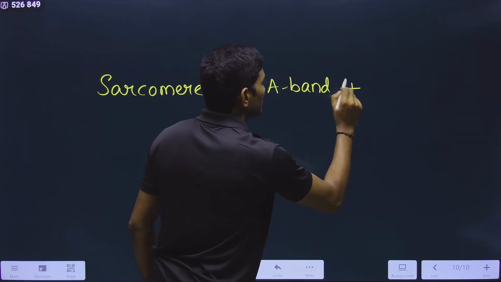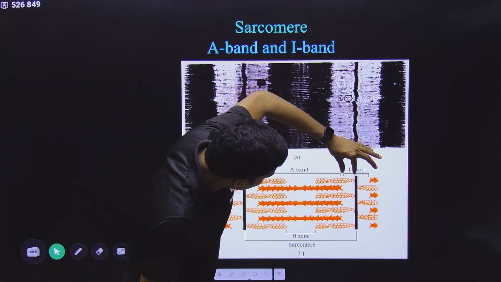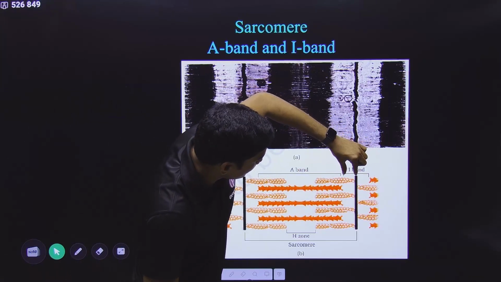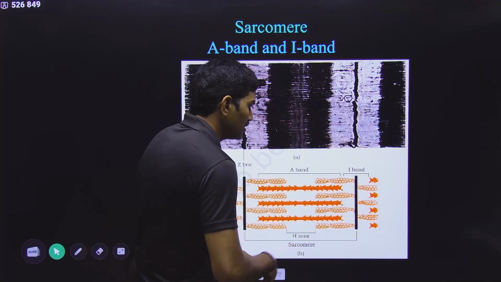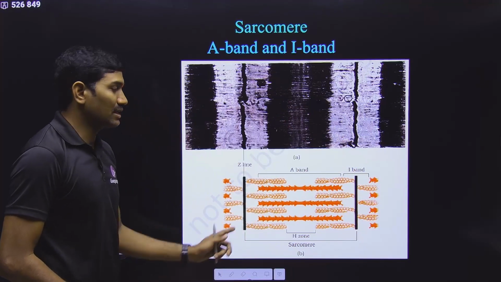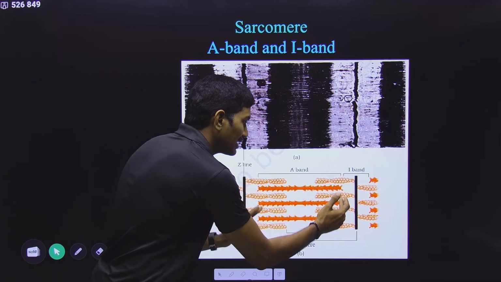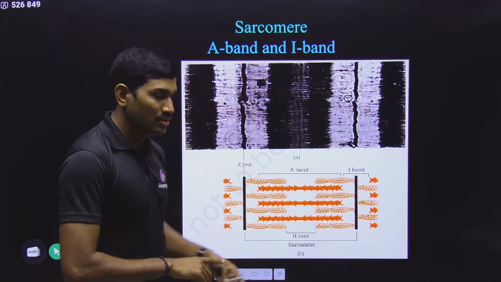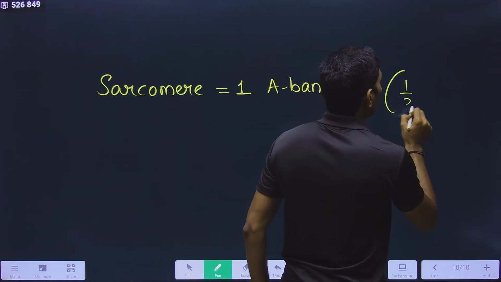One A band plus what is there? Now, what is this portion? This is actually not a complete I band. This is a complete I band, right? Up to this one, what is it called? It is half of the I band. This is half of the I band on this side, and this is also half of the I band on this side. So what is one sarcomere? One sarcomere is equal to one complete A band plus two half I bands.